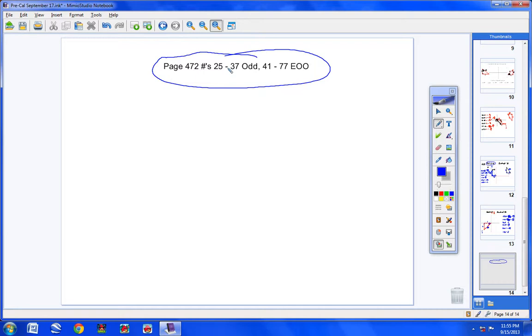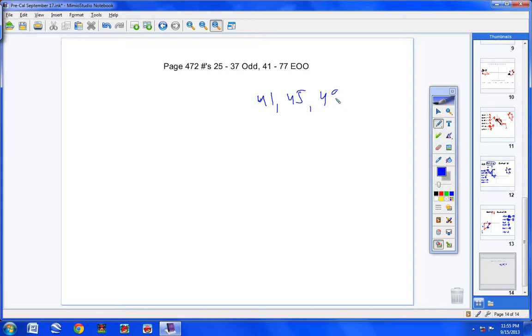A quick comment. Please don't miss this comment. This is really going to help you, okay? Remember the other day you did 41 through 60-something and just found the reference angles? Now you're going to do the whole thing. So when you get to 41 through 77, notice it's every other odd. You would do 41, add 4, do 45, add 4, do 49, etc., all the way until you get to 77. Notice 25 through 37 is odd. So you'll do 25, 27, 29, all the way until you get to 37, okay?